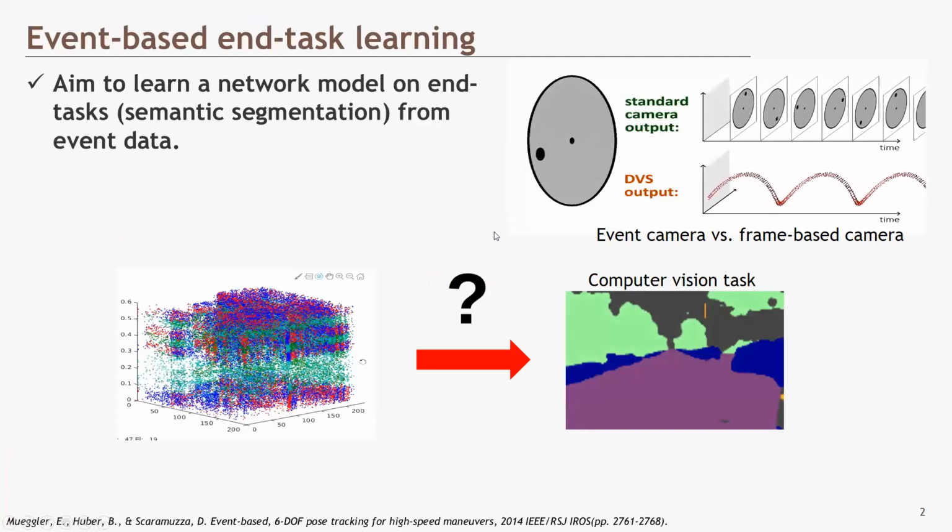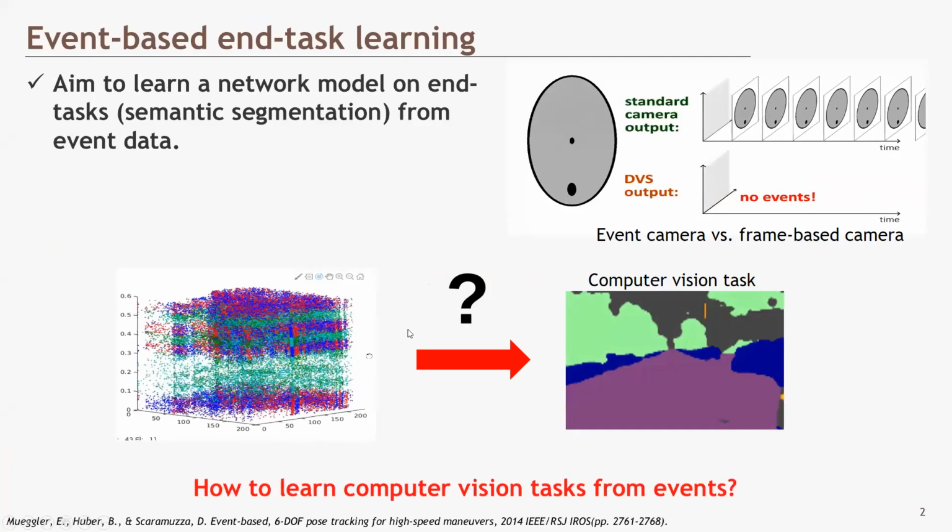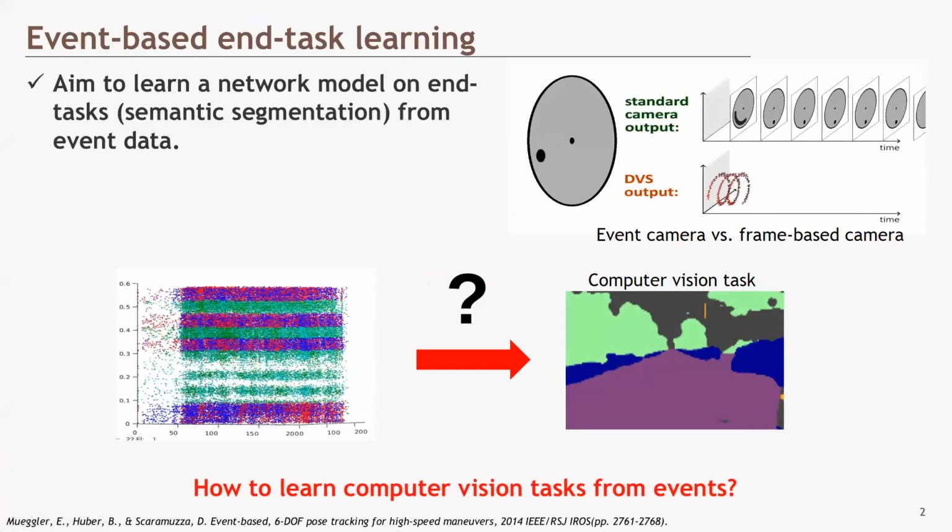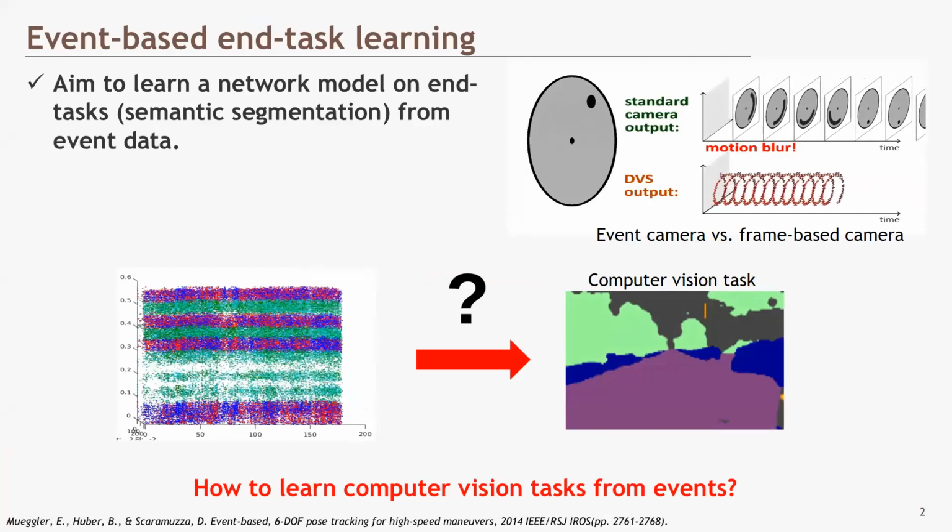Event cameras are novel sensors that sense intensity changes at each pixel and produce event streams encoding time, pixel location, and polarity of intensity changes, which are different from frame-based cameras. Event-based end task learning aims to learn end tasks such as semantic segmentation from the event data.